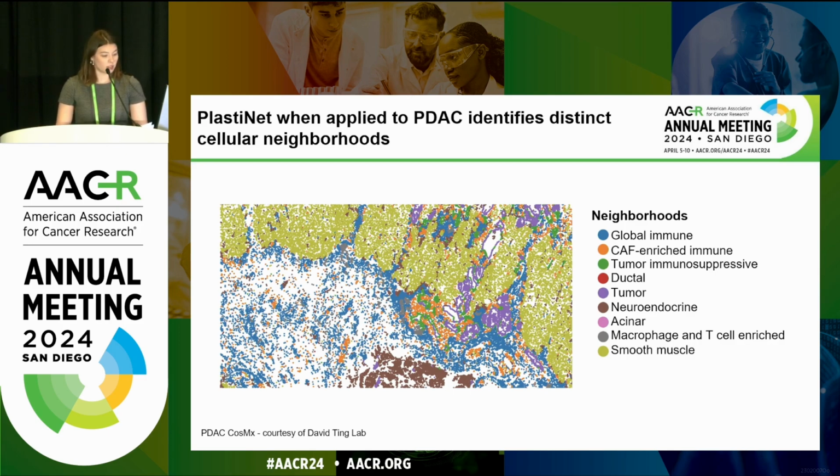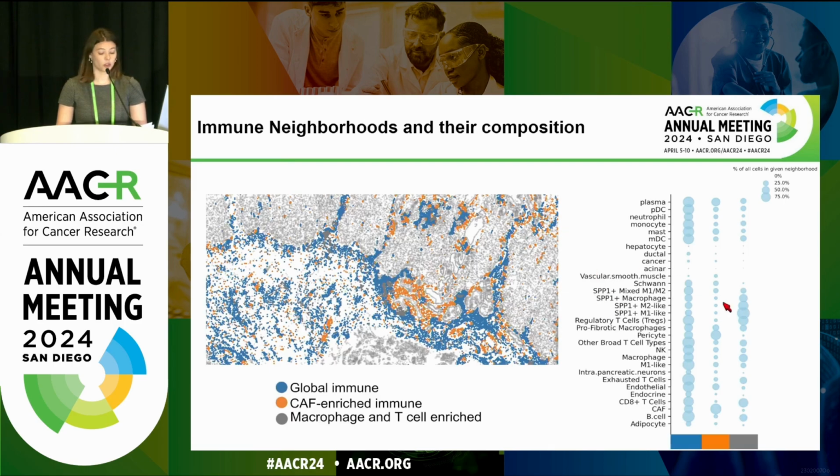Taking a closer look at some of these neighborhoods, these are our immune neighborhoods with the dot plot showing their composition. And we see that there is a global immune neighborhood with lots of different immune subtypes, a CAF-enriched immune neighborhood, as well as this small macrophage and T-cell enriched neighborhood.